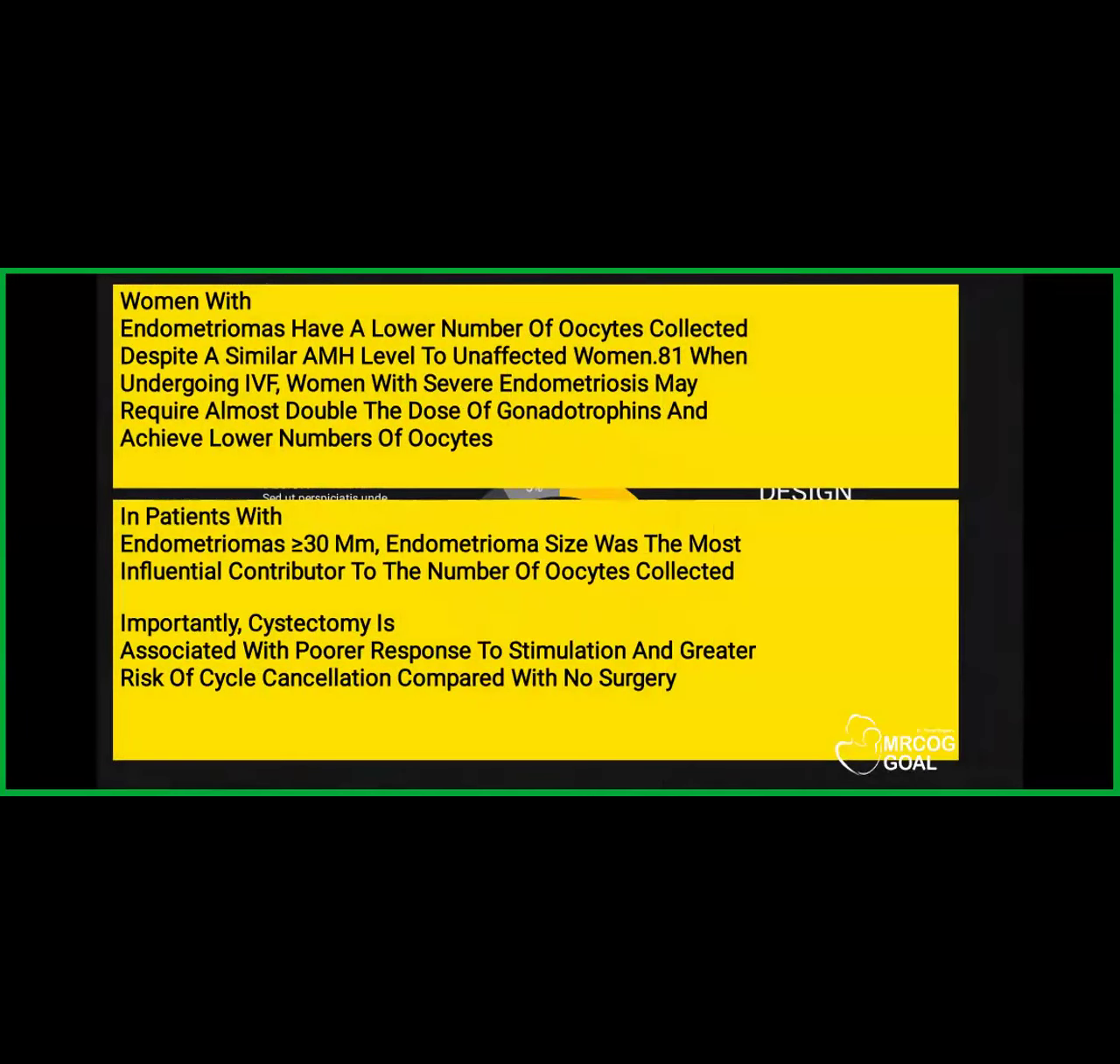Women with endometriosis have a lower number of oocytes collected despite a similar AMH. So if you have two patients, one with an AMH of say 1 and another with endometriosis and an AMH of 1, you will still get a lower number of oocytes in the patient with endometriosis. When undergoing IVF, women with severe endometriosis may require almost double the dose of gonadotropin. So you have to counsel this to the patients, right? And they still achieve a lesser number of oocytes. In patients with endometriosis, if the endometrioma is more than 30 mm, then endometrioma size was the most influential contributor to the number of oocytes collected.